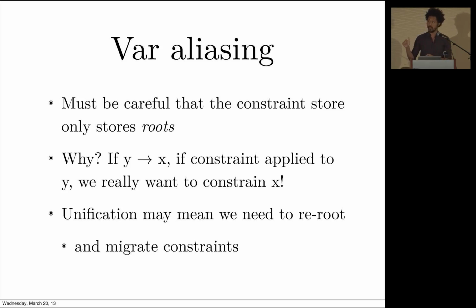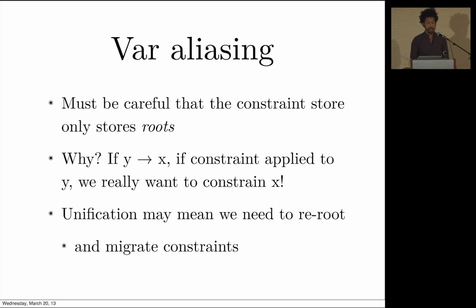But once you decide to do that optimization, you have to be very careful about what are called roots. A logic var can point to a logic var can point to a logic var. If the user adds a constraint to y and y points to x, you better constrain x, because the constraint store only holds roots. So aliasing becomes a problem. And it was funny because I ran into many bugs, and then I started looking at the literature, and they said, yes, if you're going to do a constraint logic programming system that has Prolog-like semantics, like Mozart Oz, you'll encounter issues with aliasing.